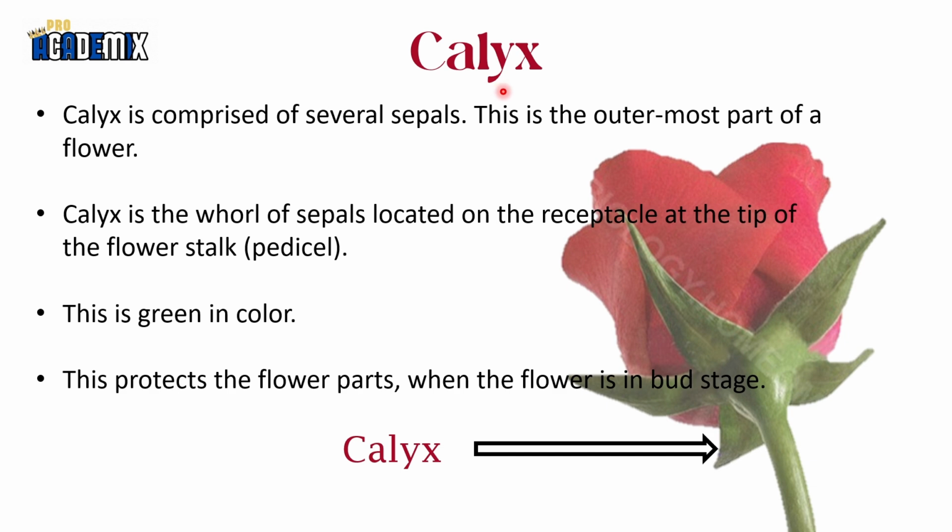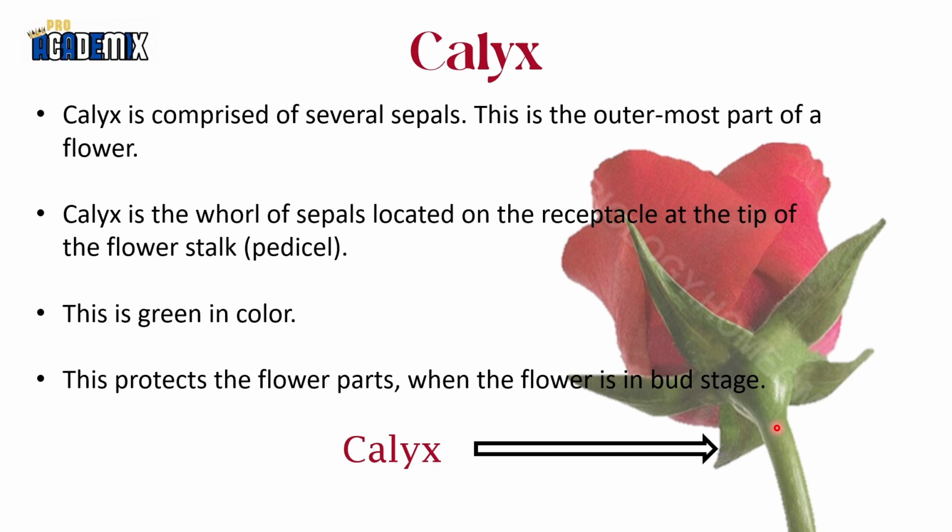Let's see what is calyx. Calyx is comprised of several sepals. This is the outermost part of the flower. I told you, right? These are sepals. Calyx is a whole of sepals located on the receptacle at the tip of the flower stalk.